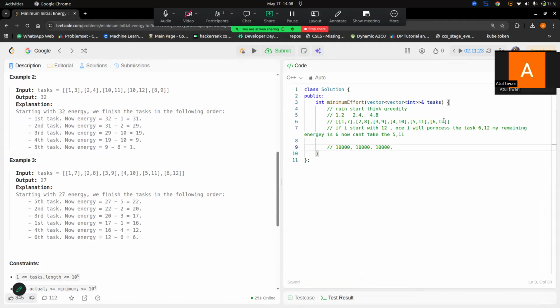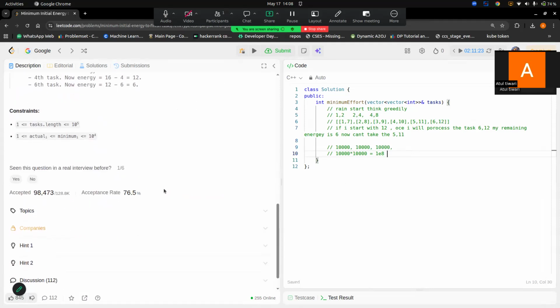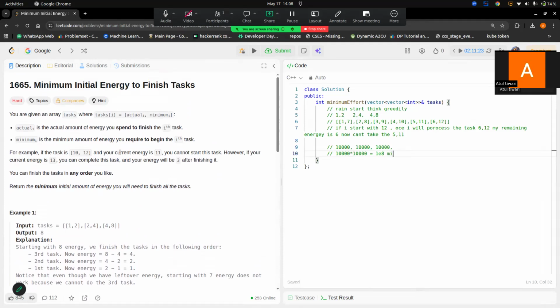So I will say, fine. If it is so, what I can do is start with 10,000 into 10,000. कि भाई मैं इतने से स्टार्ट कर दूंगा, तब तो पॉसिबल है कि I will complete all the things, because the maximum is given here. And the minimum, let's say, you will take 1. So my brain started to think whether there is any way that I can iterate over it and find the sweet spot. Like here I just complete it, and if I take less energy than that at the start, I won't be able to complete it.